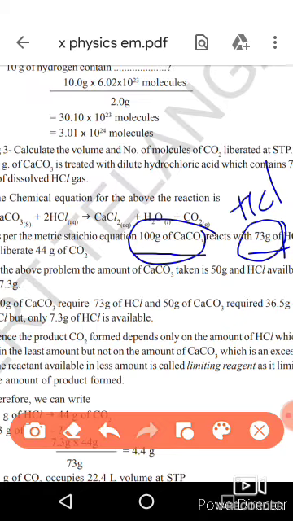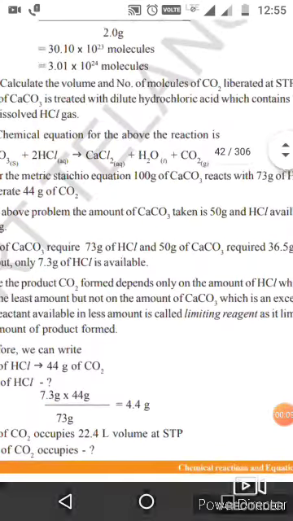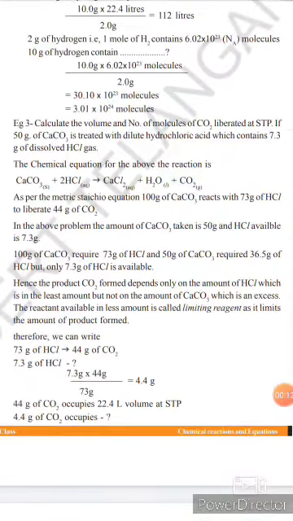Here, the limiting agent is HCl. So CO2 depends only on HCl, not on CaCO3.